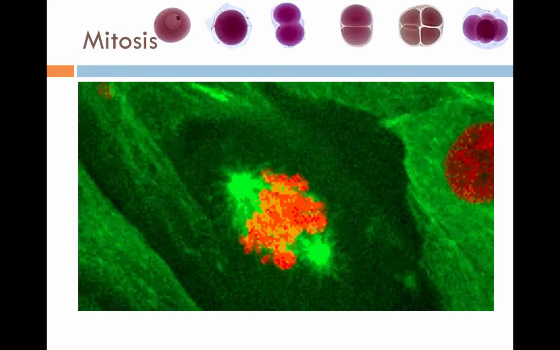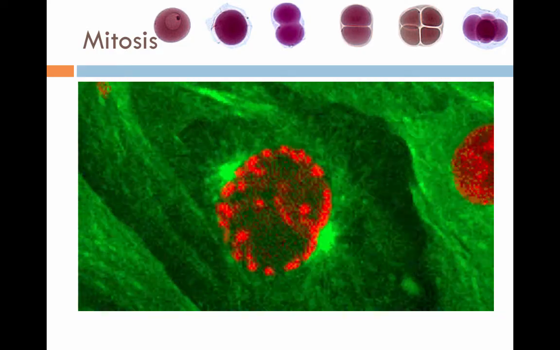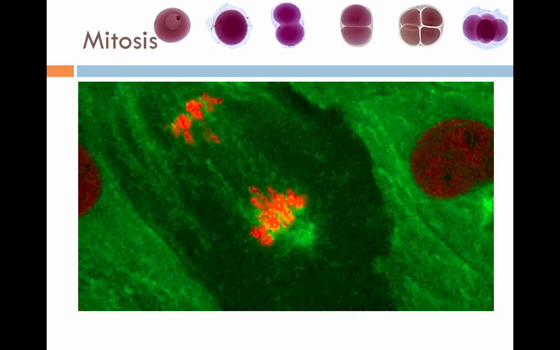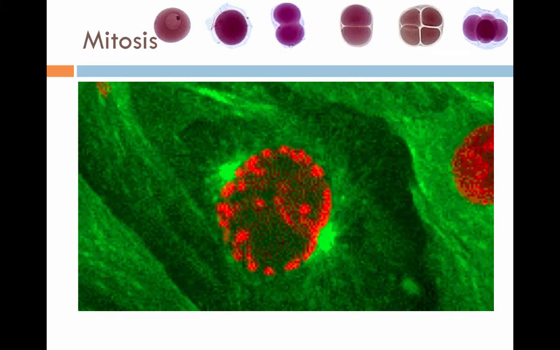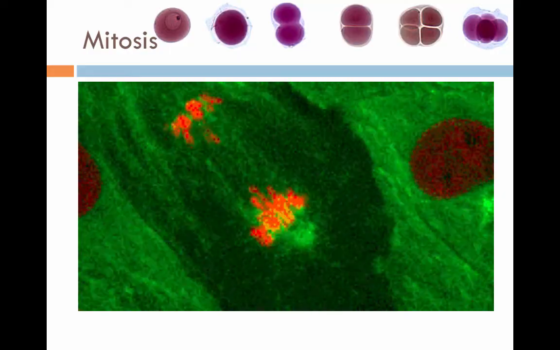Here's another picture. This is showing you what actually happens in the cell. This is a cell going through mitosis. First off, we have the DNA in the center. It pulls apart to opposite sides. There we go. And then the cell will split in half. That was really fast. Let me show you a slower version of this animation.